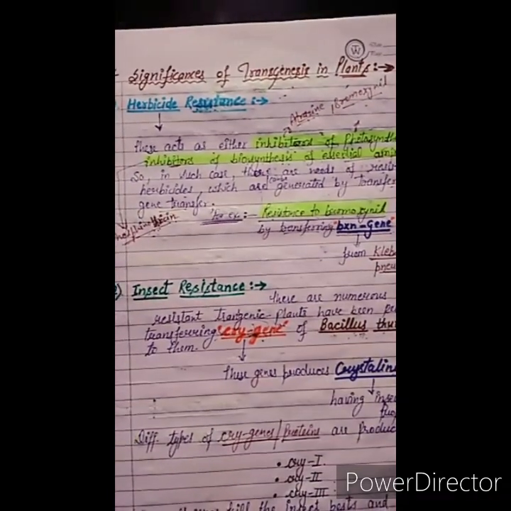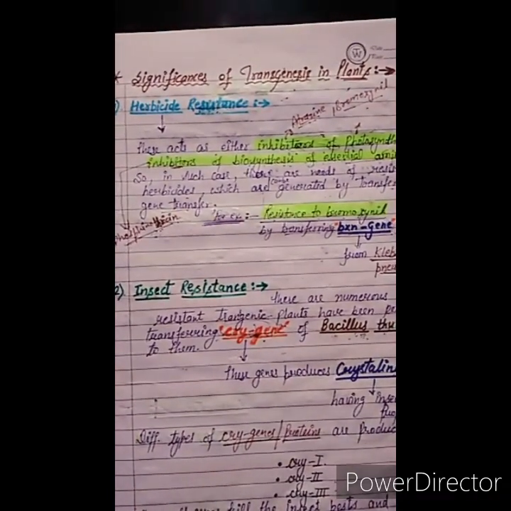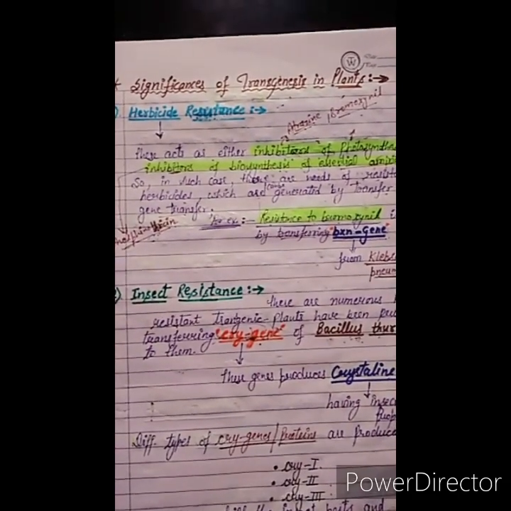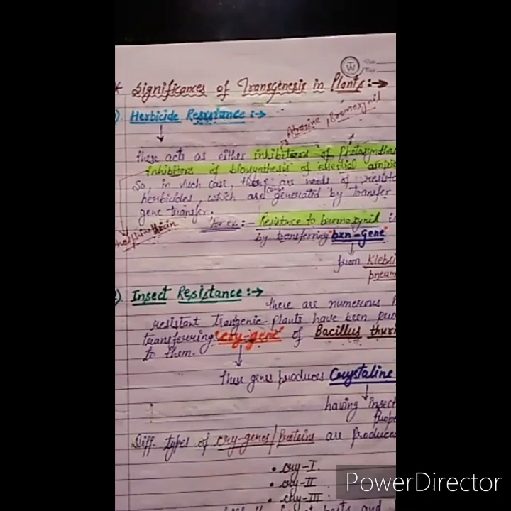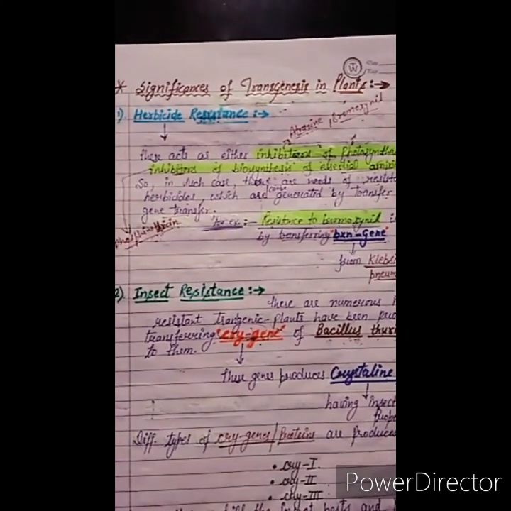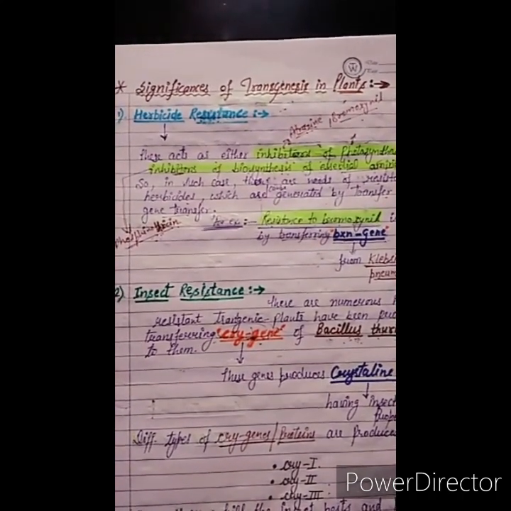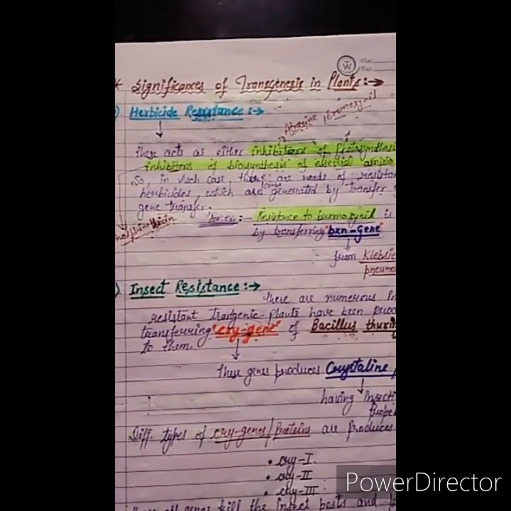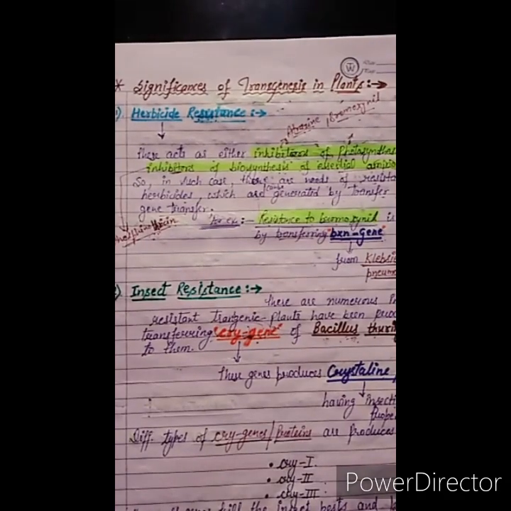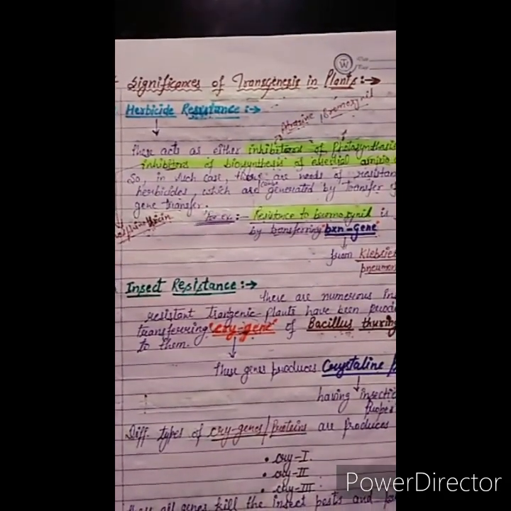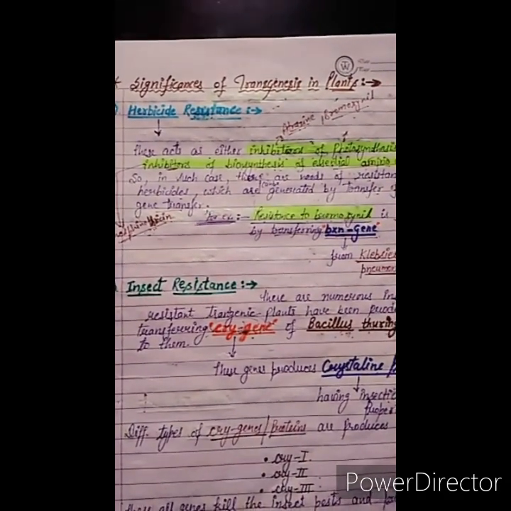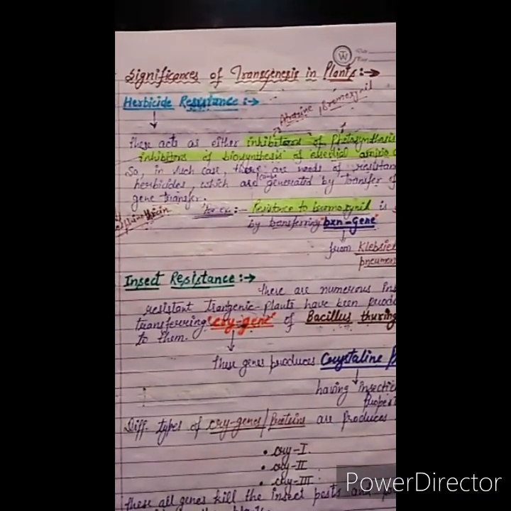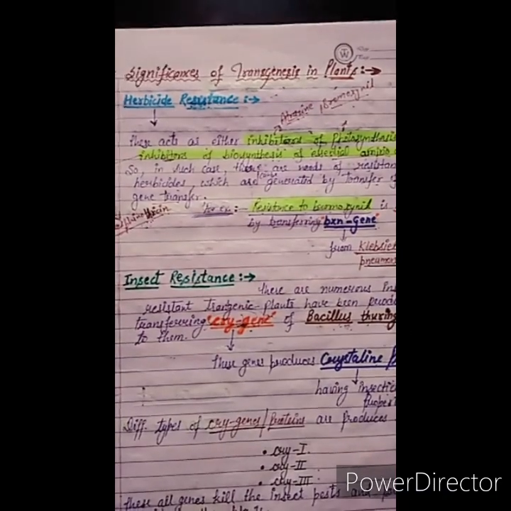Hello students, today in this lecture we will continue the last topic, that is transformation. We have done the transformation method in the last lecture, which is an indirect method of gene transfer, used to make hybrid, recombinant copies and transgenic plants with the help of insertion of a foreign gene. But in this lecture we will discuss the significance of transgenesis in plants.